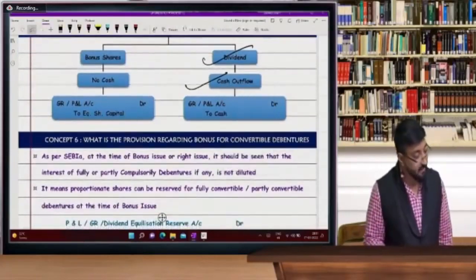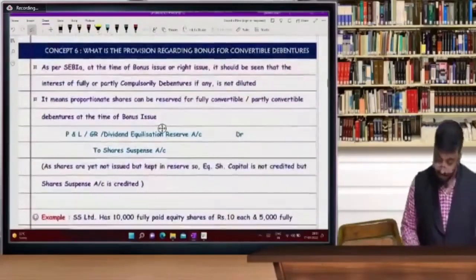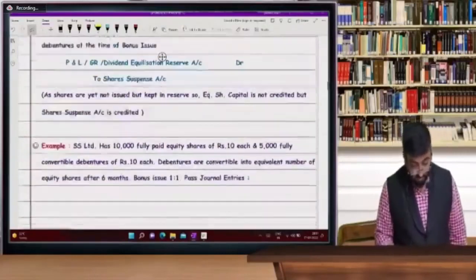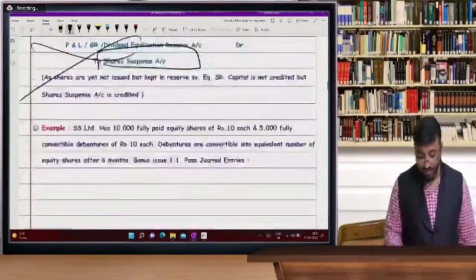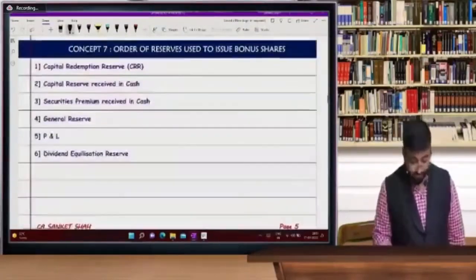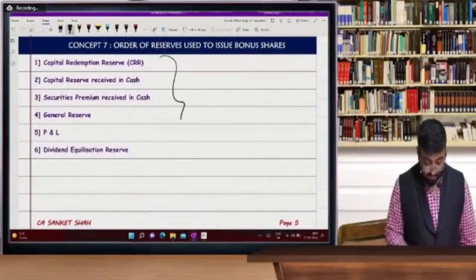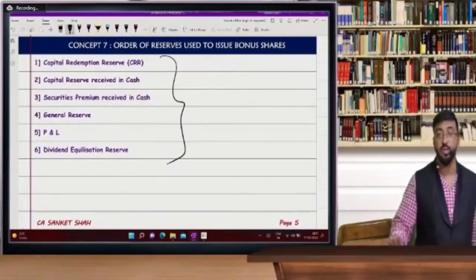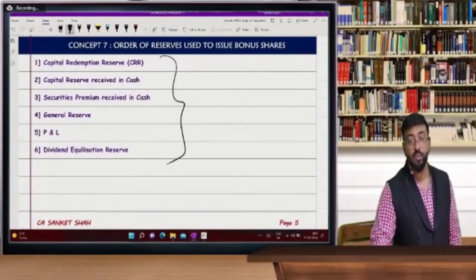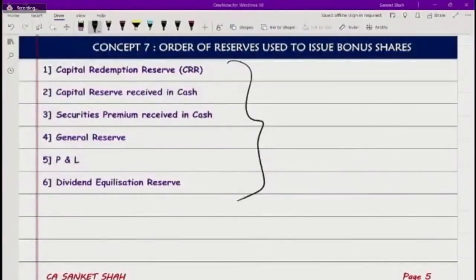Pay attention properly. Share suspense account entries have already been covered, beta. We don't have it in the syllabus now. Share suspense. Okay, order of reserves, sir. Order of reserves. You can write this order of reserves to issue bonus shares. This is very important. So please write it. Order of reserves.